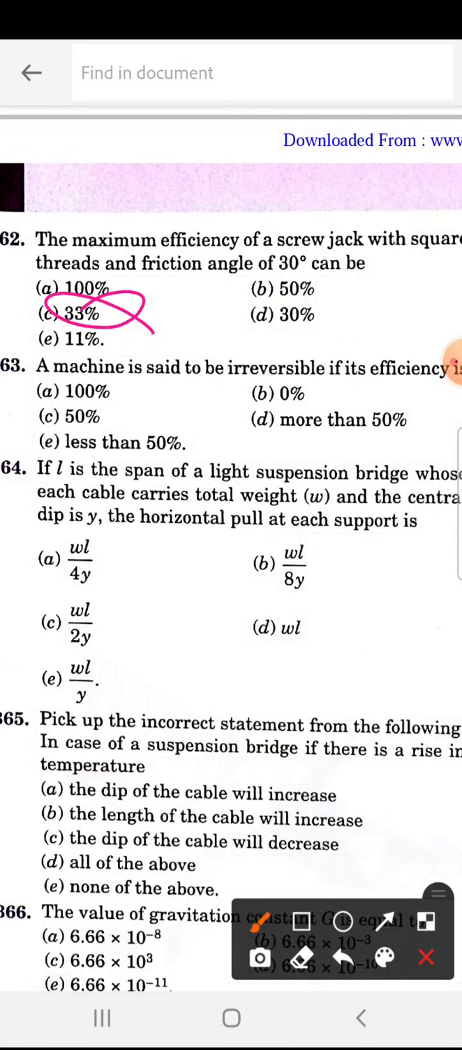Next, if L be the span of a suspension bridge whose each cable carries a total weight W and the central dip is Y, the horizontal pull at each reaction is, so 364 is B, WL by 8Y.